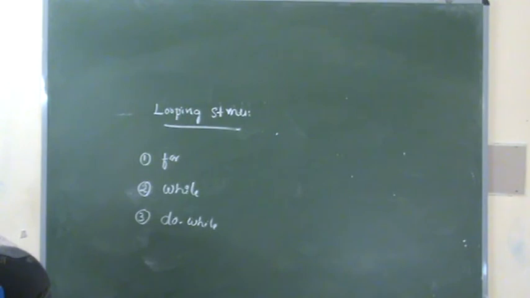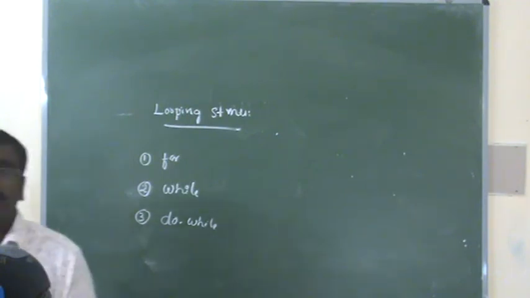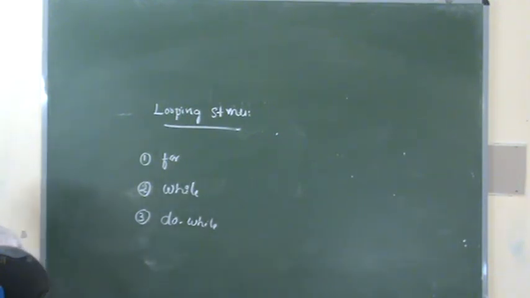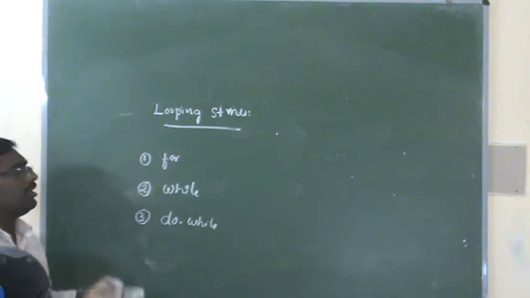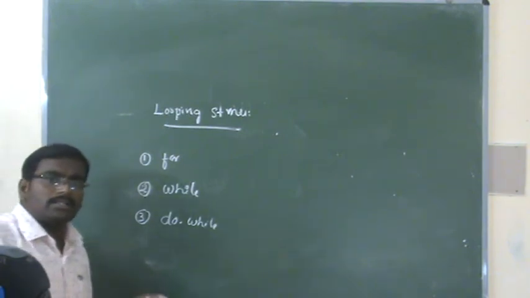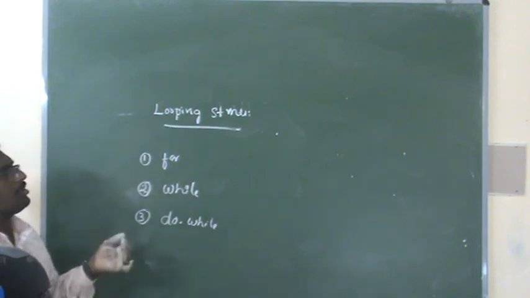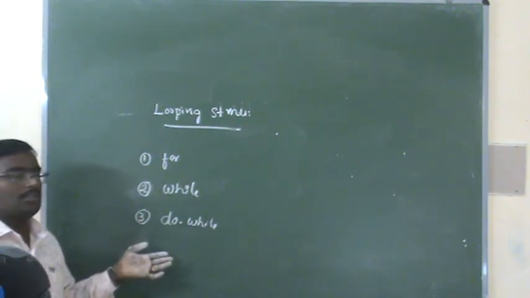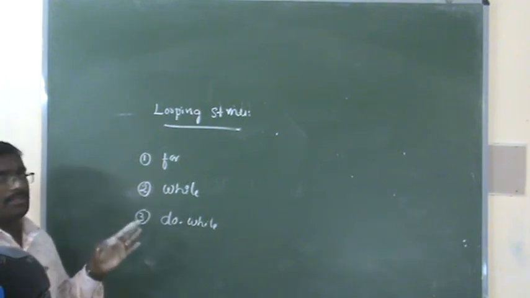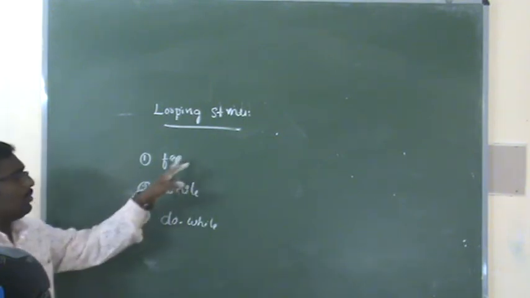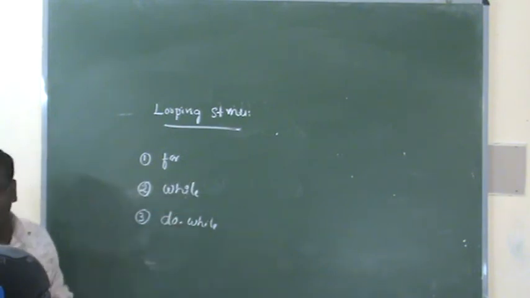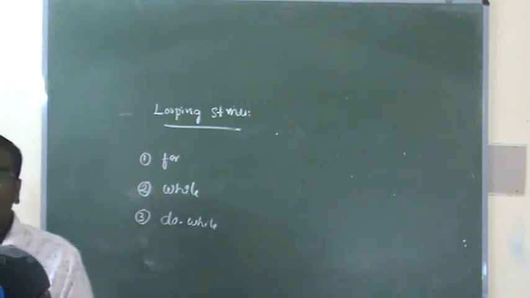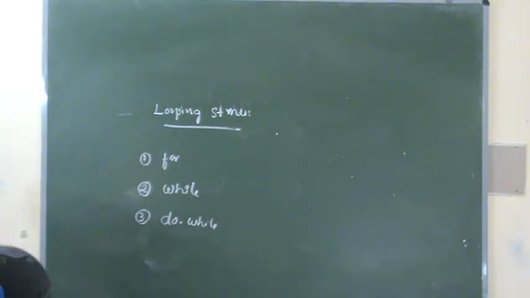The looping statement is nothing but a statement which executes a task n number of times. Whenever we need to perform a single task many times, in those situations we use looping statements. The different looping statements available in C++ are the for loop, while loop and do while loop. In the next class we will discuss the syntax of each looping statement and how we can write programs using them.